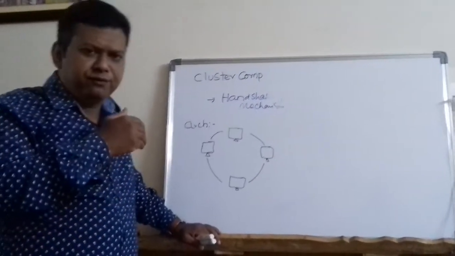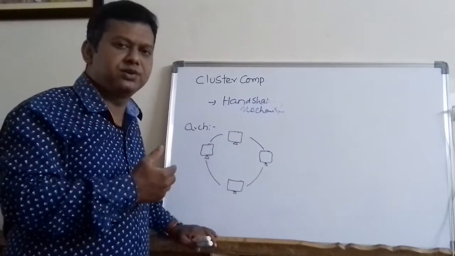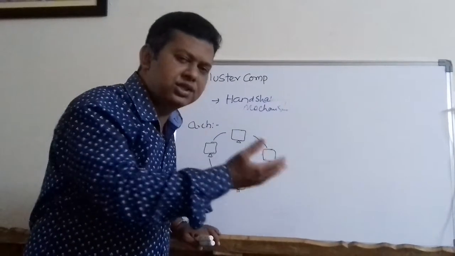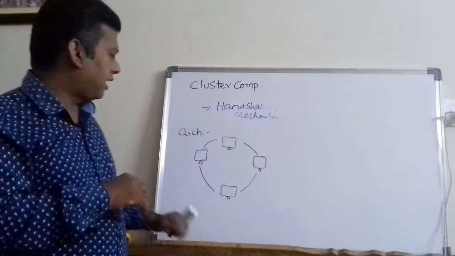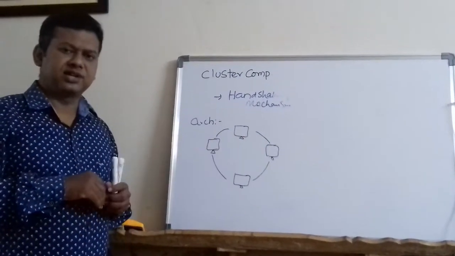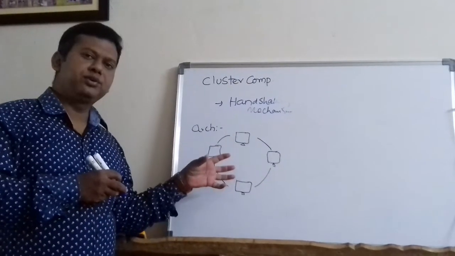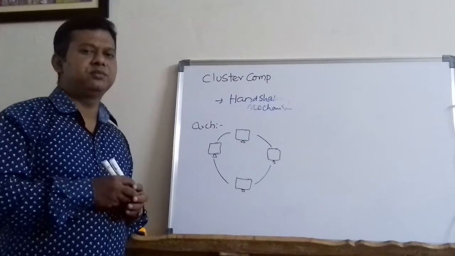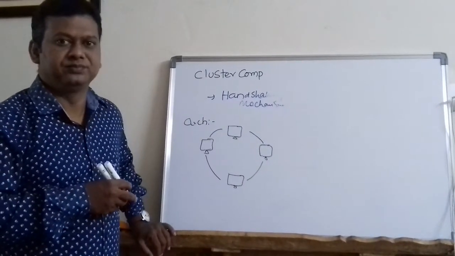So for every instance of communication, every time each and every computer has to do this handshaking process. Now just imagine, friends, if I have some hundreds of computers connected together in a network and all these 100 computers are regularly communicating, just imagine how much time will be spent in the handshaking process.